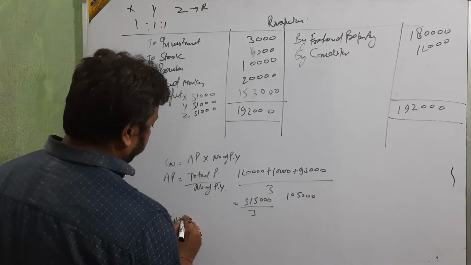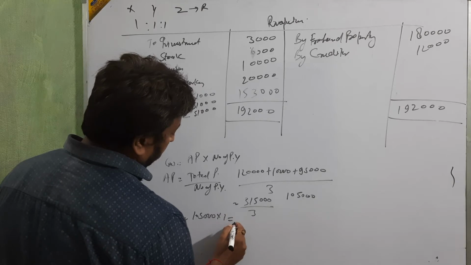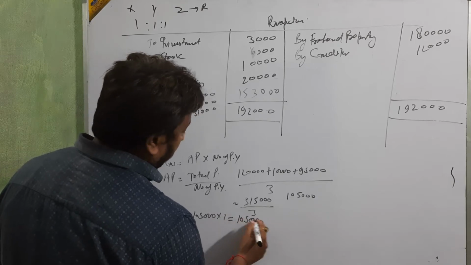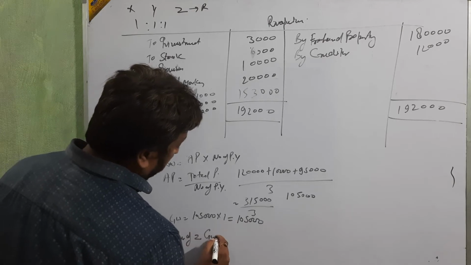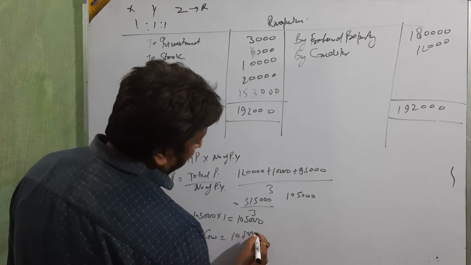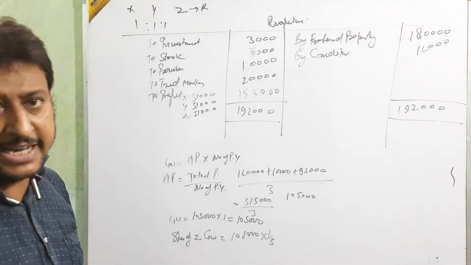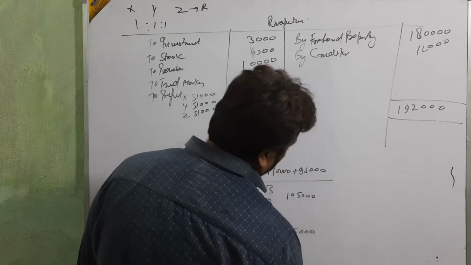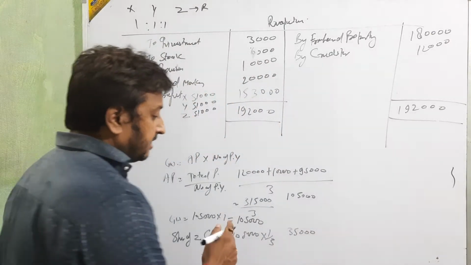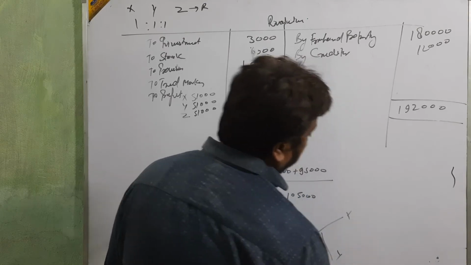Then goodwill is equal to 1,05,000 into 1, so goodwill is 1,05,000. Then Z's share of goodwill is 1,05,000 into 1/3, because his ratio is 1/3. It means 35,000. And this 35,000 is divided between X and Y.